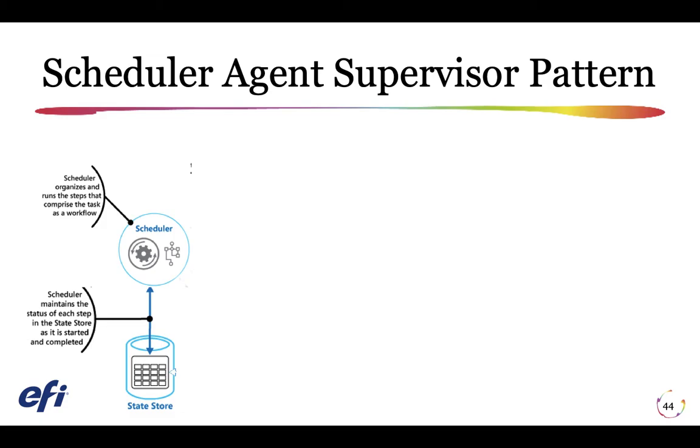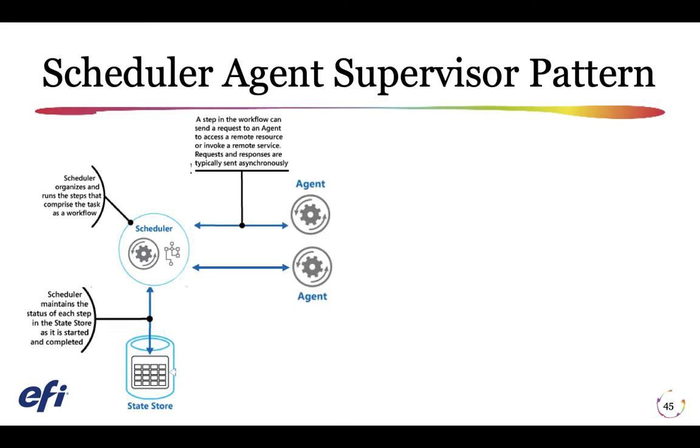As each step is performed, the scheduler records the state of the workflow, such as step not yet started, step running, or step completed. The state information should also include an upper limit of the time allocated for the step to finish, called the complete by time. The scheduler maintains information about the progress of the task and the state of each step in a durable data store called the state store.